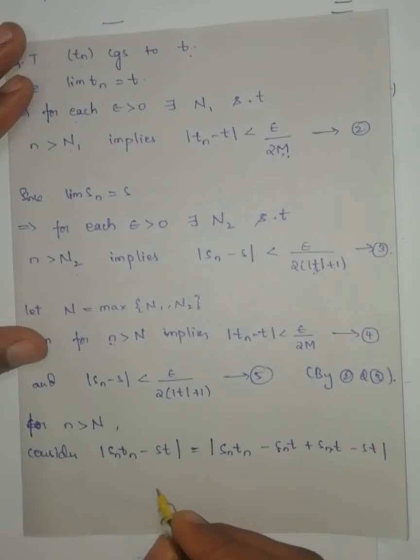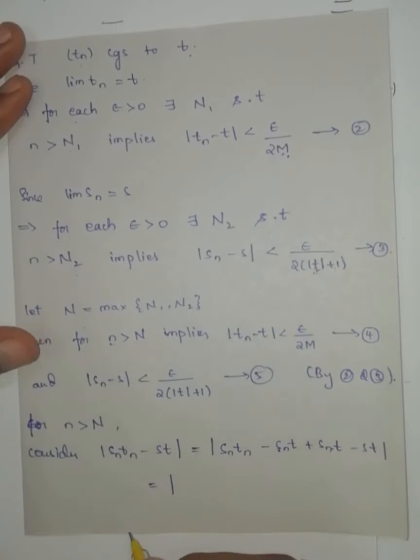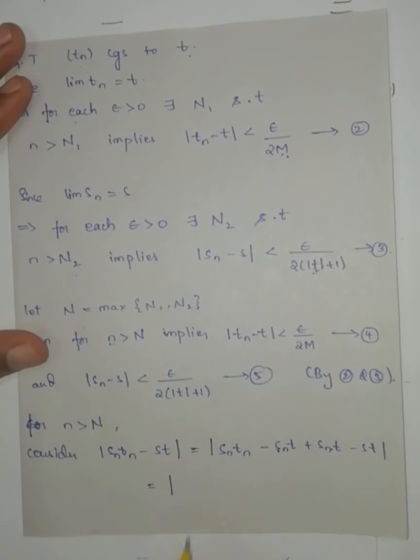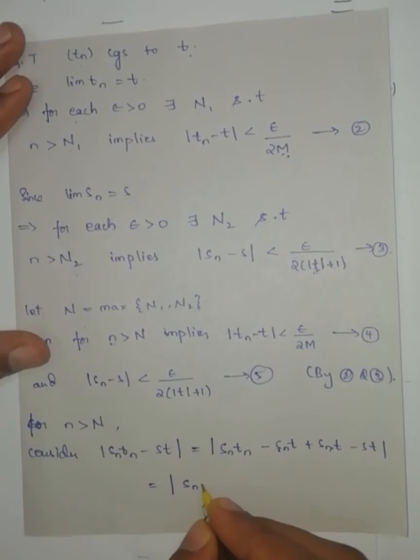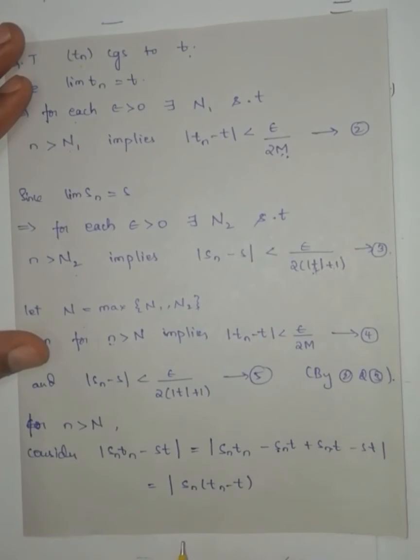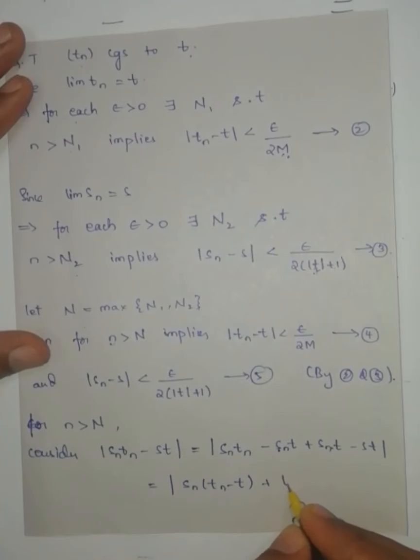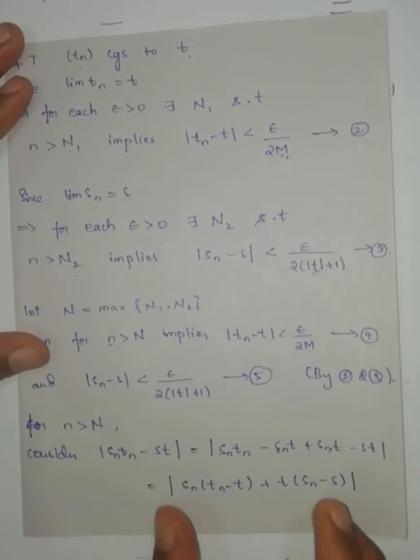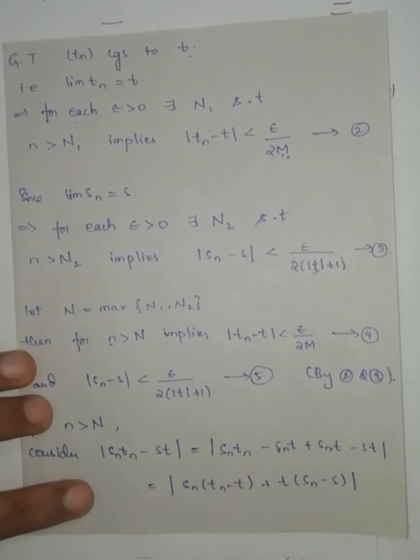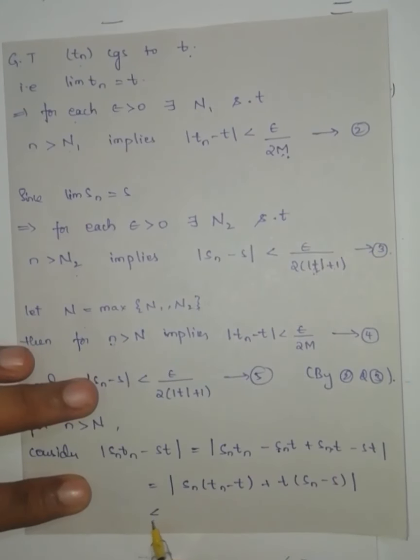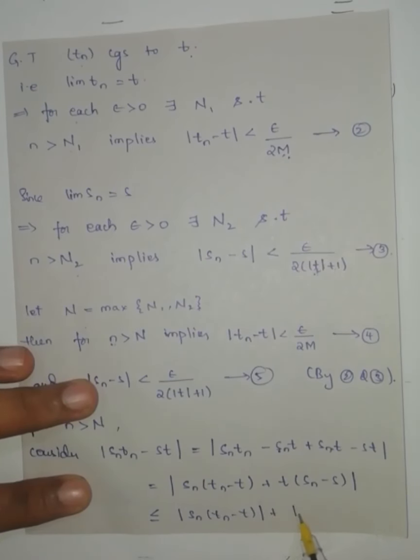Now from these two I am going to take Sn common, Sn into Tn minus T. From these two I can take T common, T into Sn minus S. Now I am going to use the triangle inequality, less than or equal to modulus of Sn into Tn minus T plus modulus of T into Sn minus S.